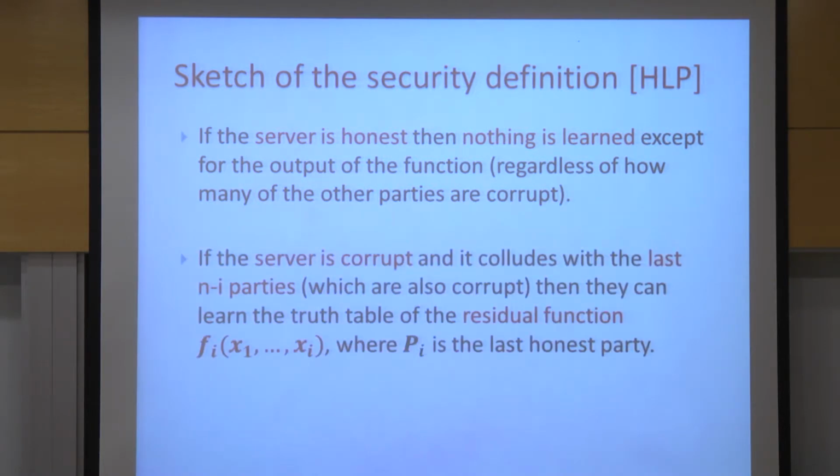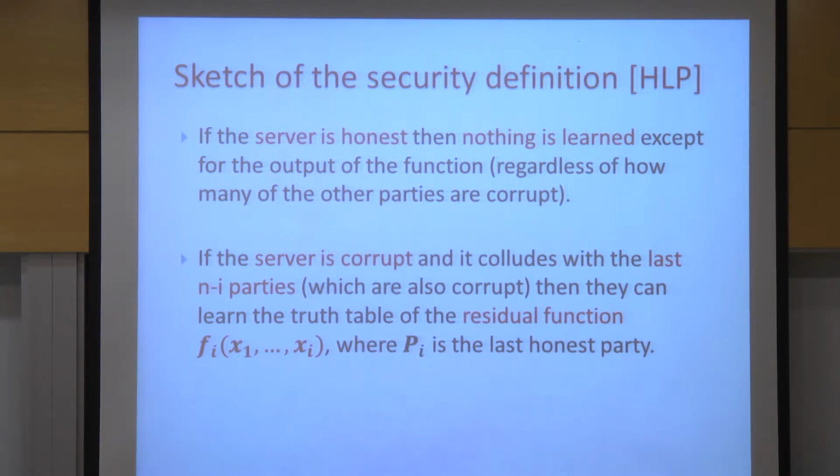However, if the server is corrupt, and also the last, say, 5 parties are corrupt, then they can learn what we call the residual function, or residual truth table, of the function that is waiting for the input from the last 5 parties.